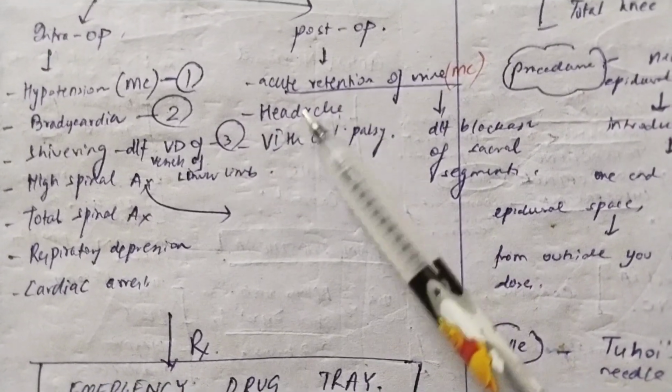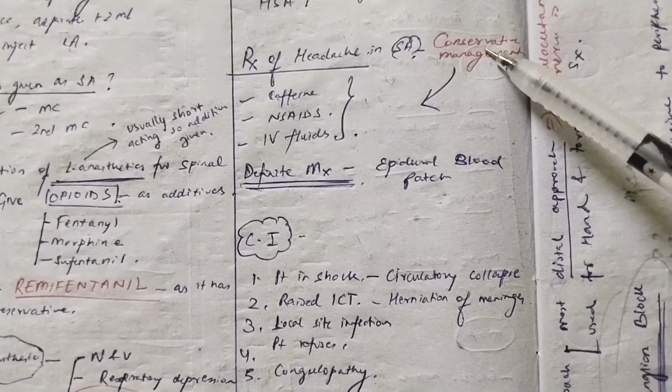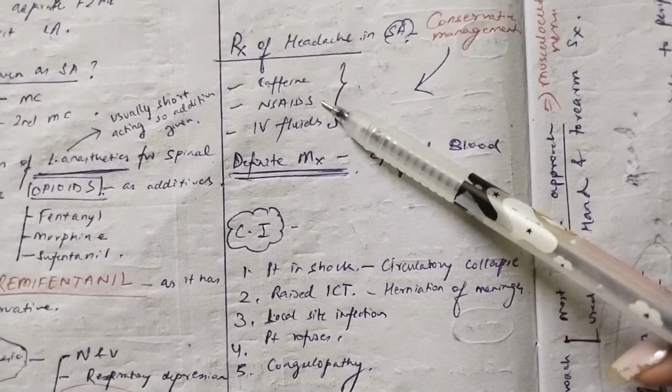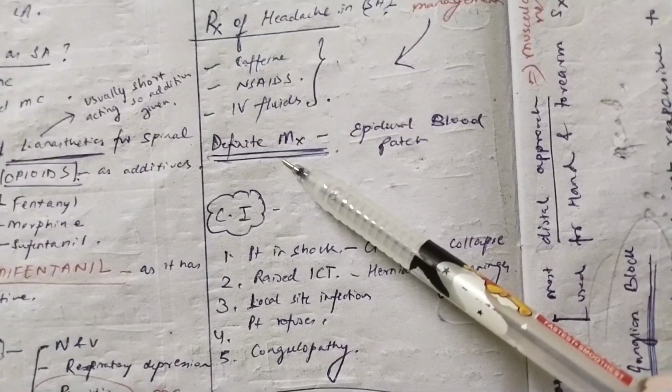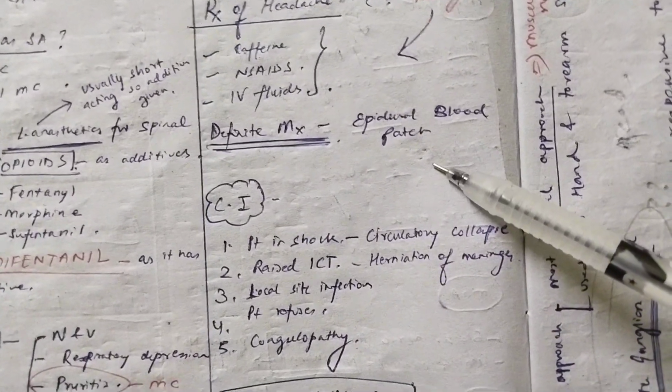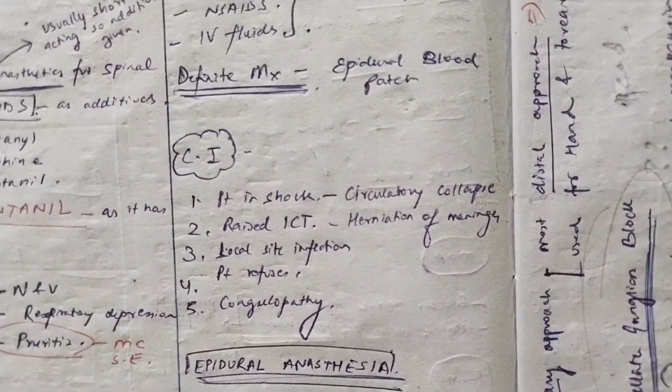Now, we'll see how to manage this headache particularly. Management of headache in case of spinal anesthesia is mostly conservative management. How will you manage conservatively? Using caffeine, NSAIDs, or intravenous fluids. If this conservative management doesn't work, you have to go for definite management, that is epidural blood patch of the patient. Clear? These were the complications of spinal anesthesia.